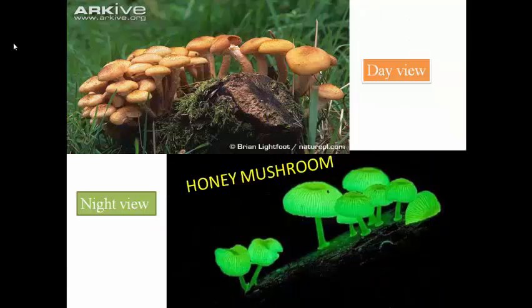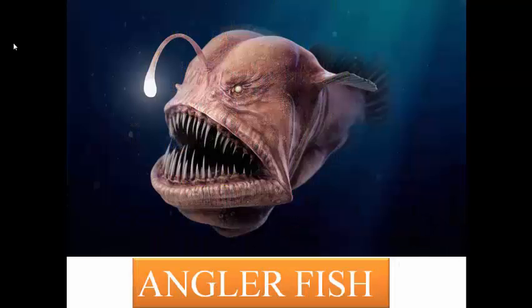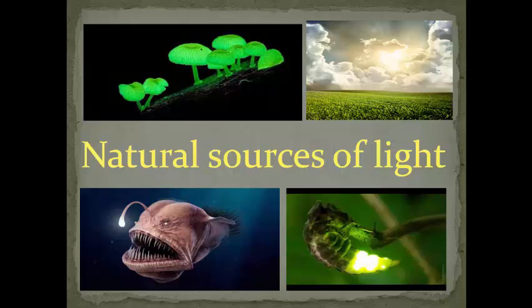Similarly, the honey mushroom emits its own light in the night. And the anglerfish also produces its own light. So, the natural sources of light are the honey mushroom, sun, anglerfish and glowworm.